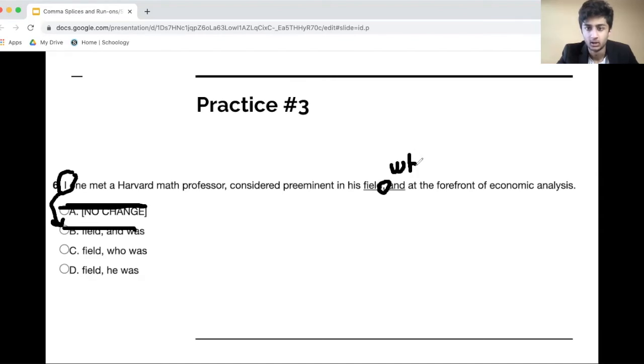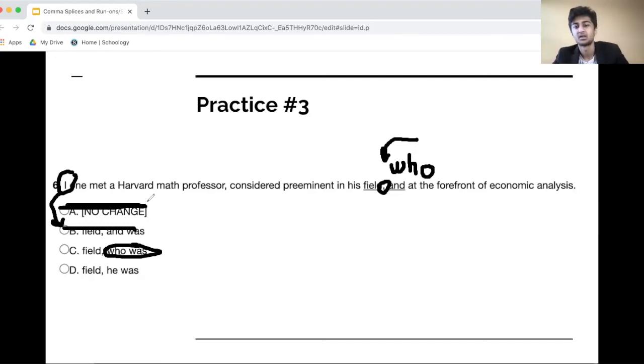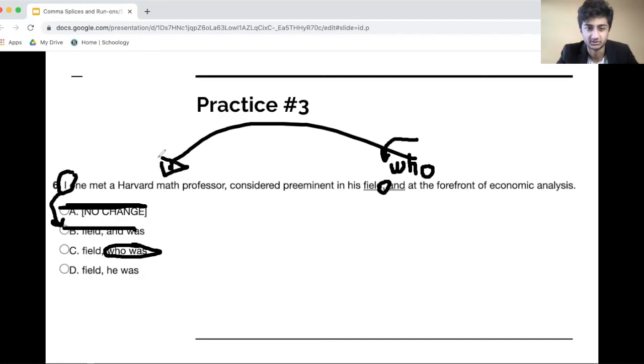And then you have a question word, which is also known as the 5W word, which can be added after a comma to signify a descriptive phrase. So who was is actually acting as a descriptive phrase here. I once met a Harvard math professor considered preeminent in his field, comma, who was at the forefront of economic analysis. Who in this case would be the Harvard math professor. So C makes sense. Finally, let's look at D.